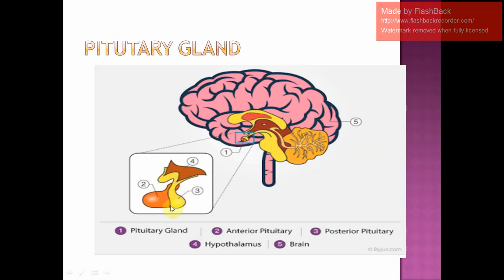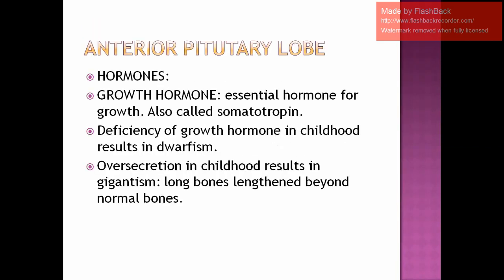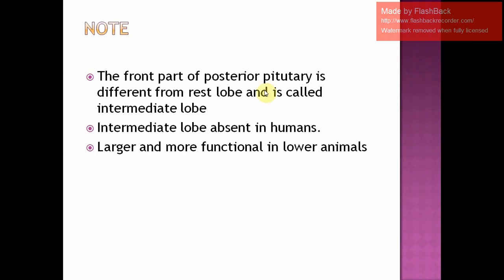It doesn't mean that it is an extra lobe. There are 2 distinct lobes only, but if you look at this posterior pituitary, its front part out here is slightly different compared to the entire posterior pituitary. That's why we call it an intermediate lobe. Now this intermediate lobe is not present in everyone. We will find that this intermediate lobe is absent in human beings. We do not have such a thing.